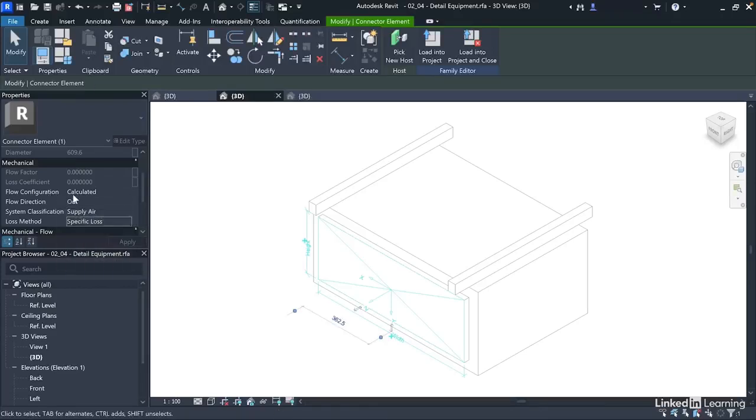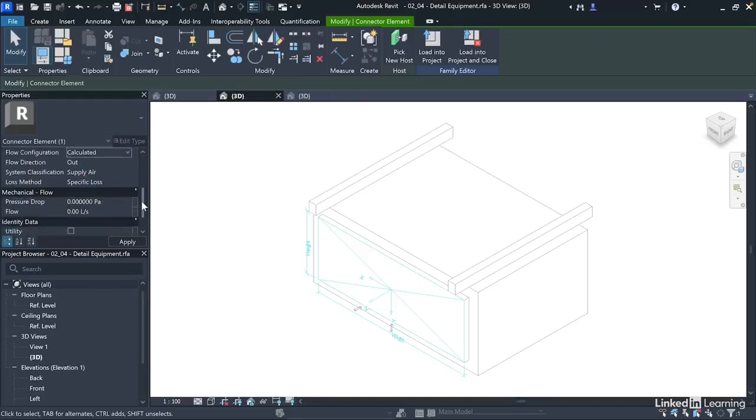Now for this flow configuration, you can also set it to system for large systems that have multiple pieces of equipment supplying or returning air to or from the terminal component. So in such scenarios, you must specify a flow factor, which is typically a value between 0 and 1, representing the percentage of airflow in the entire system for which this equipment is responsible. But in this case, this is not system, we would set it to calculated.